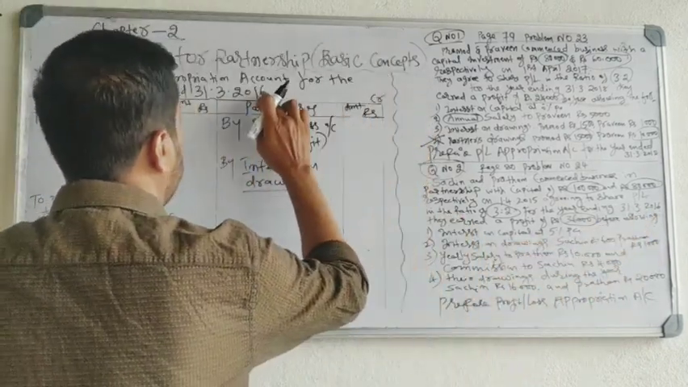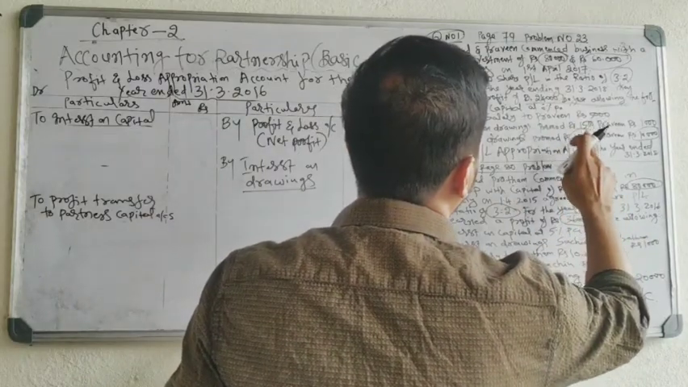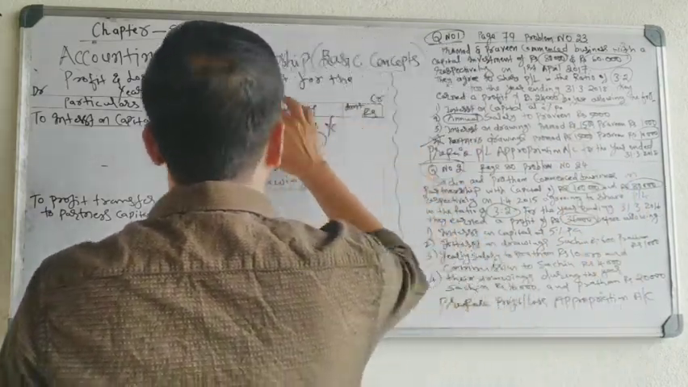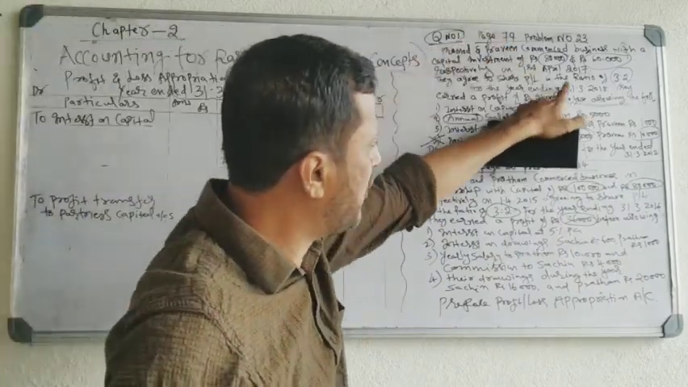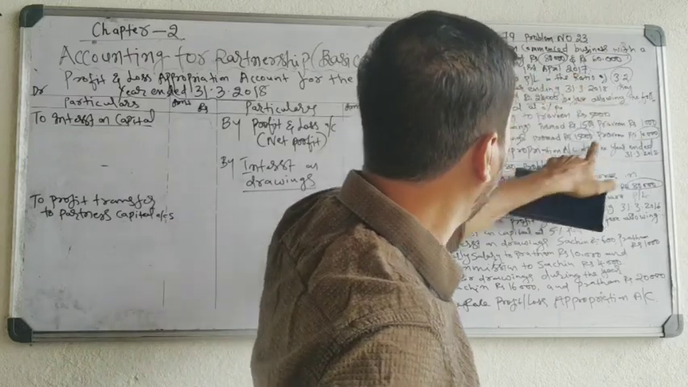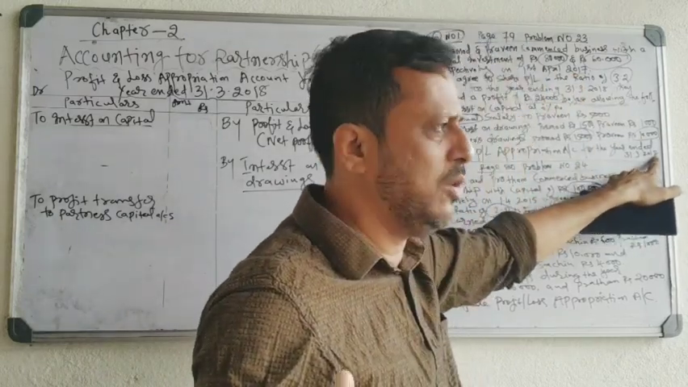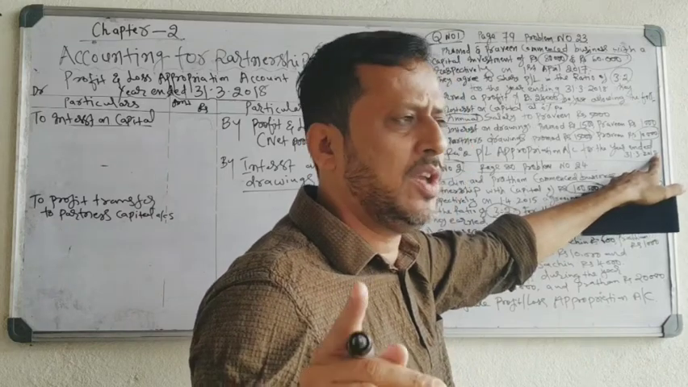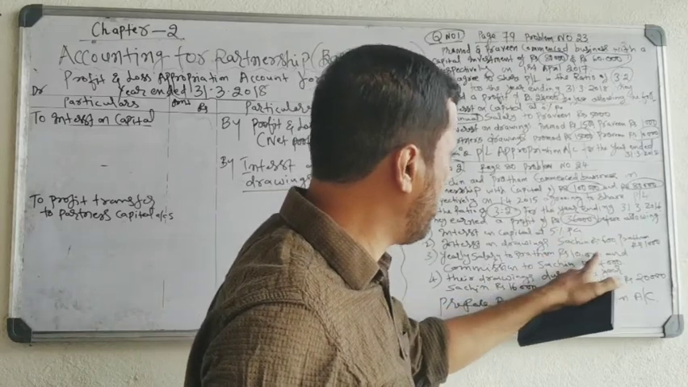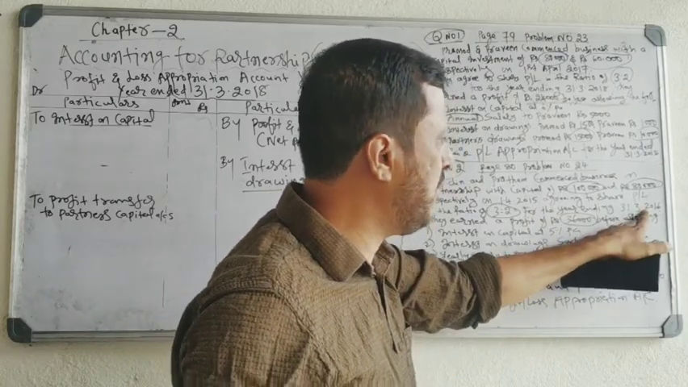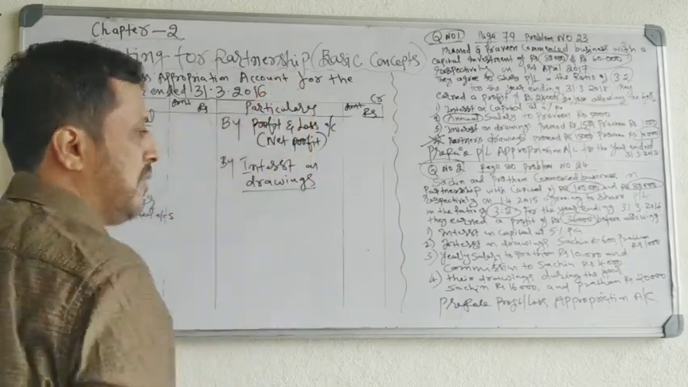I will change the date. First problem year ending is 31/3/2018. Keep in mind, change it in your notes. Second problem year ending is 31/3/2016. I will change it. 31/3/2016. Okay.